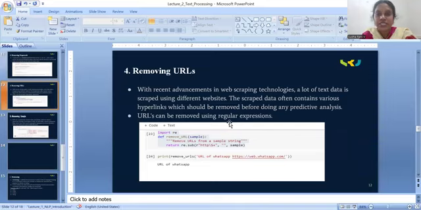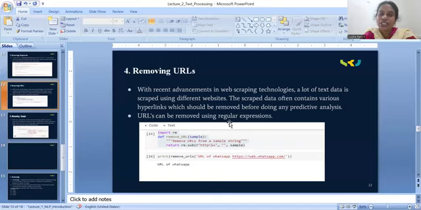Next one, removing URLs. With recent advancements in web scraping technologies, a lot of text data is scraped from different websites. The scraped data often contains various hyperlinks which should be removed before using any predictive analysis. So we are scraping the data from different websites and different sources, so it may also contain URLs. Before processing the text, we have to remove the URLs.